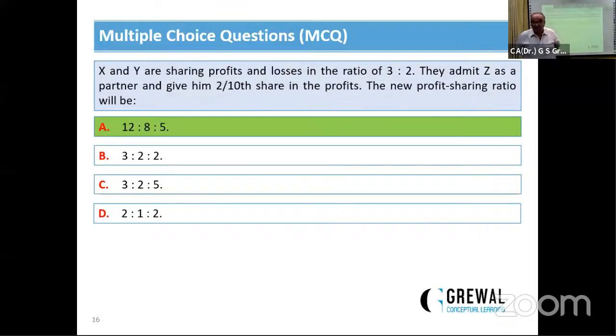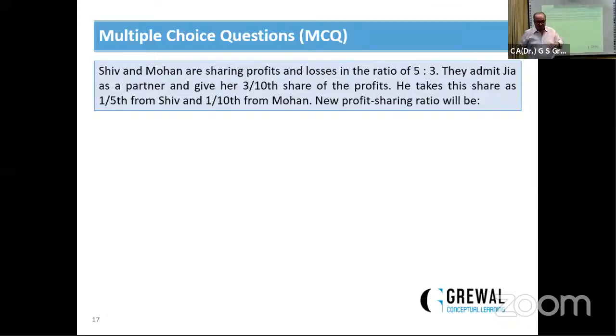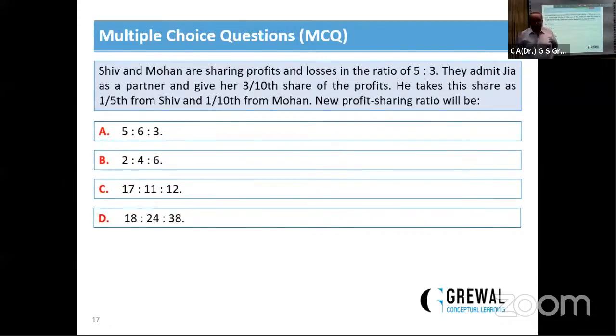This is a way. Sometimes he may ask 1/5 of his share. Of means multiplied. Second, next question. Shiv and Mohan are sharing profit in the ratio. They admit Jia as a partner and give her 3/10 share of the profit. She takes this share, 1/5 from Shiv and 1/10 from Mohan. The new profit sharing ratio will be... आपके सामने ये चार ऑप्शन हैं. इसमें आपको बताना है कौन सा है.